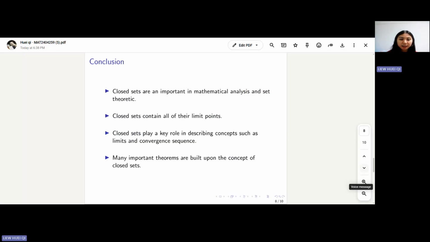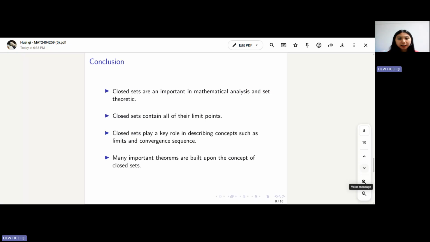We also discussed an equivalent characterization where a set is closed if and only if its complement is open. And we showed the standard examples, including R, the empty set, and finite sets. And in the last part, we proved that a set is closed using the definition of closed set.